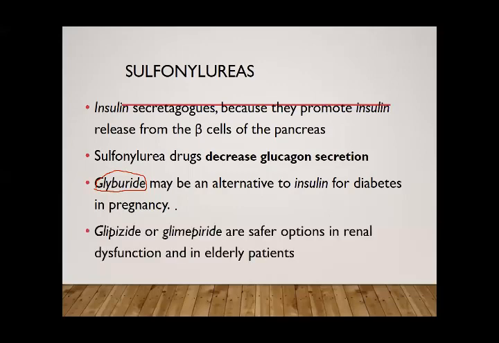Glipizide or glimepiride can be used in renal dysfunction. If a patient has any renal problem, these drugs can be used because their metabolism is not affected by the renal dysfunction, and these drugs can be used safely in elderly patients.